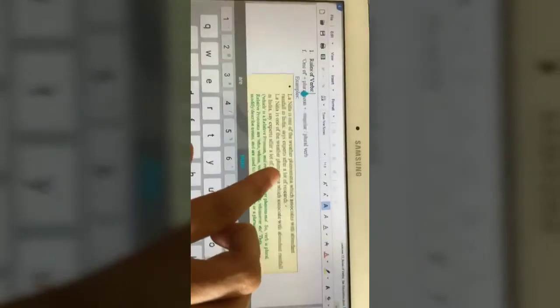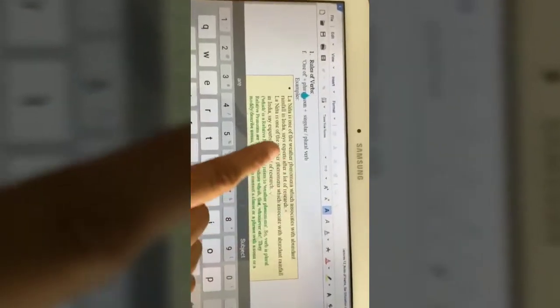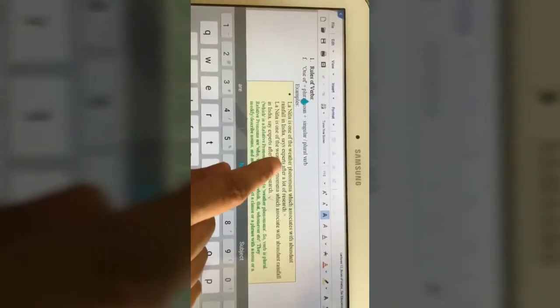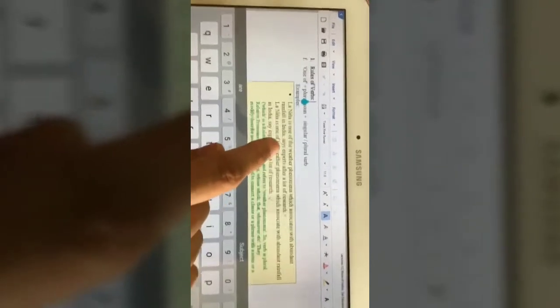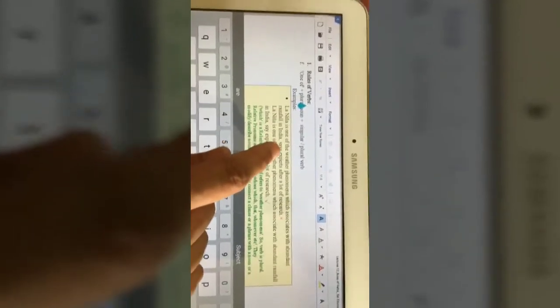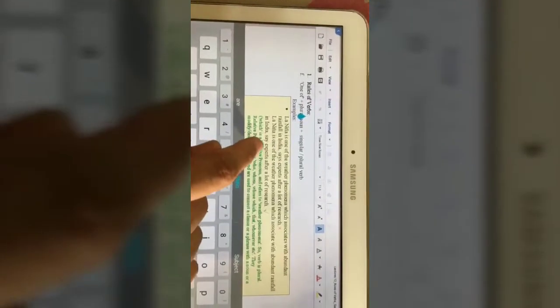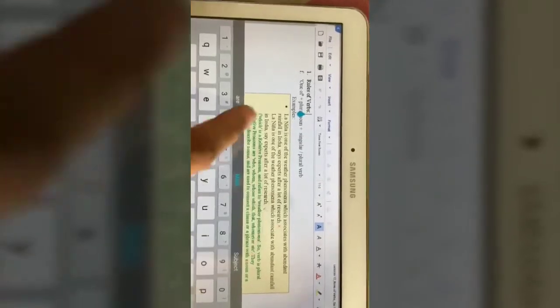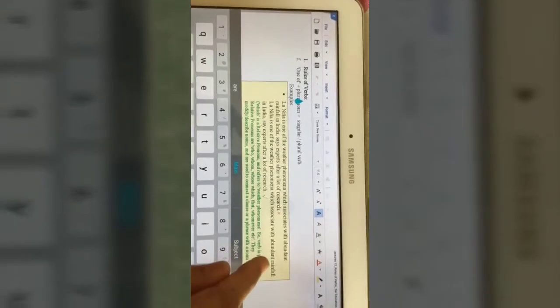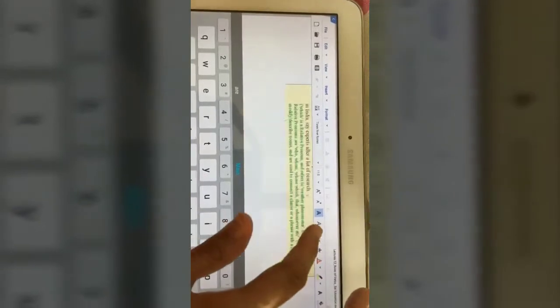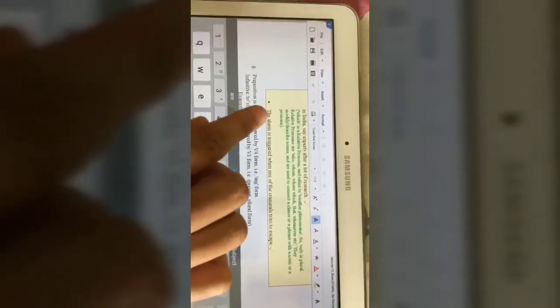Now look at the last part of the sentence. It says experts after a lot of research. Now the verb says refers to the noun experts. Experts is a plural noun. So the verb should also be plural. So the verb here is in the singular form. Says is in the singular form. It should be plural. And we have to say experts after a lot of research. So La Nina is one of the weather phenomena which associate with abundant rainfall in India, say experts after a lot of research. Okay. Second example, the alarm is triggered when one of the criminals tries to escape.